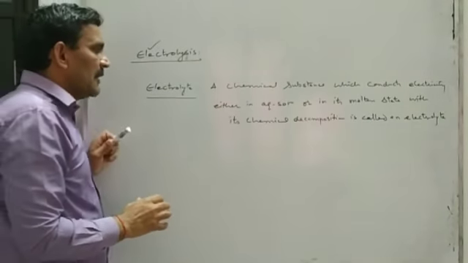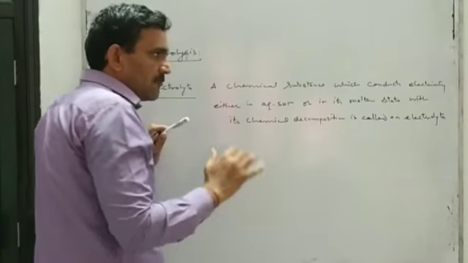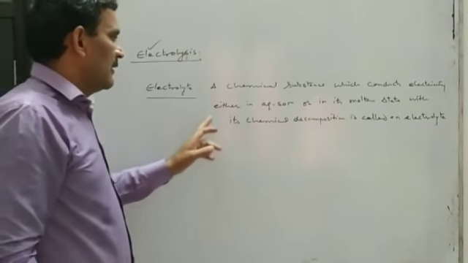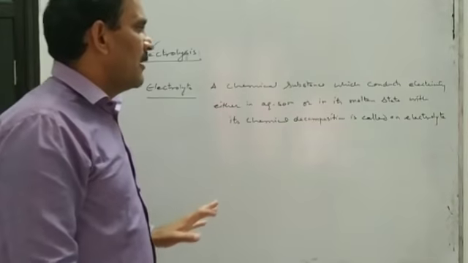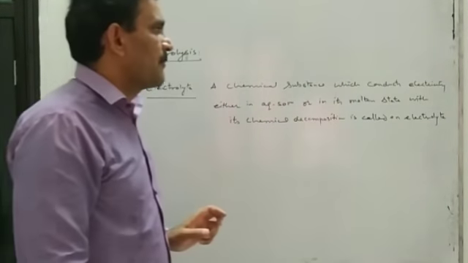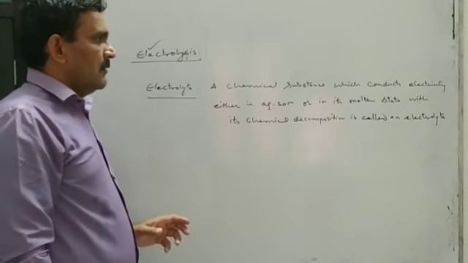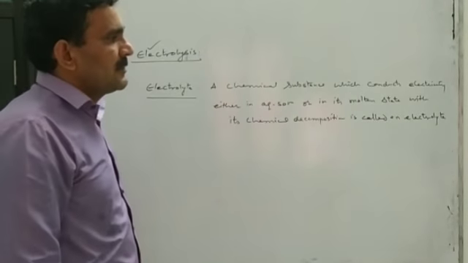What is an electrolyte? Any chemical substance which conducts electricity either in aqueous solution or in its molten state with its chemical decomposition is called an electrolyte.